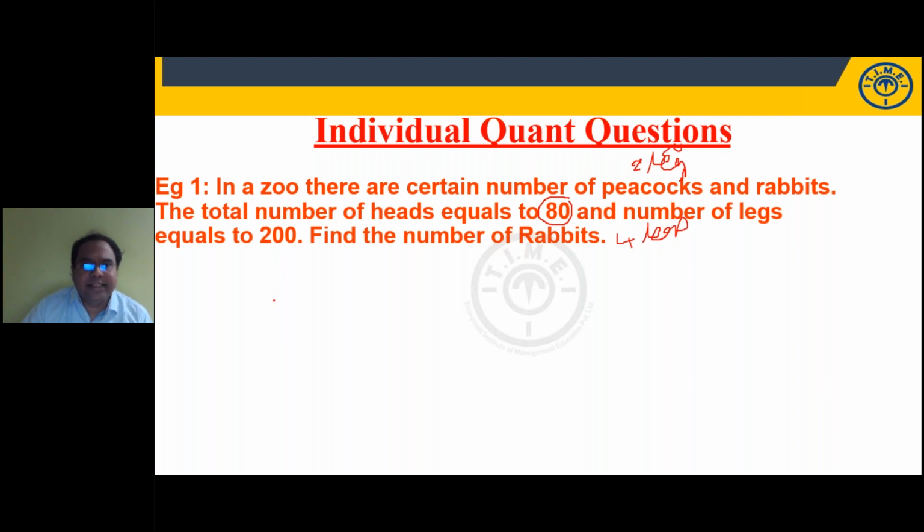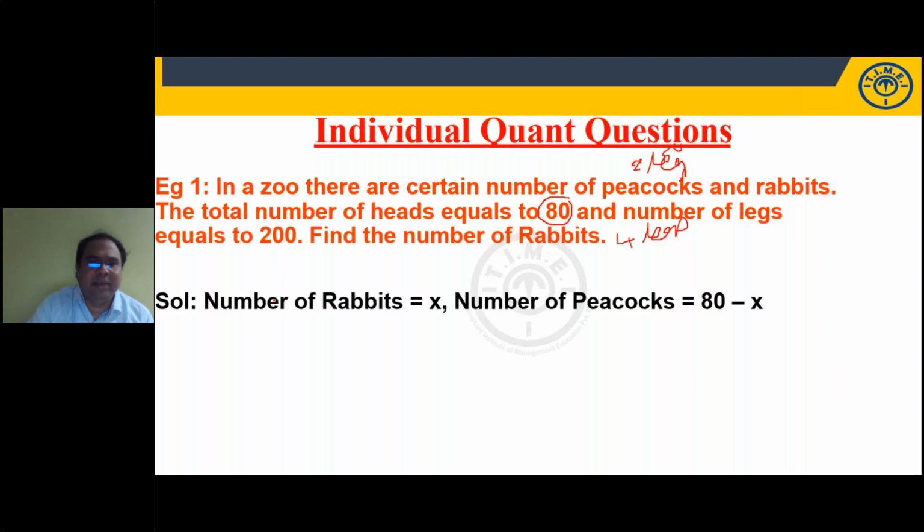You can answer, but the point is, you can frame the number of rabbits as x. The number of peacocks will be 80 minus x, because rabbits plus peacocks total heads are 80. Each rabbit has 4 legs, so x rabbits will have 4x legs. And the number of peacocks is 80 minus x. Each peacock has 2 legs. So 2 into 80 minus x plus 4x is equal to 200. Solve this.